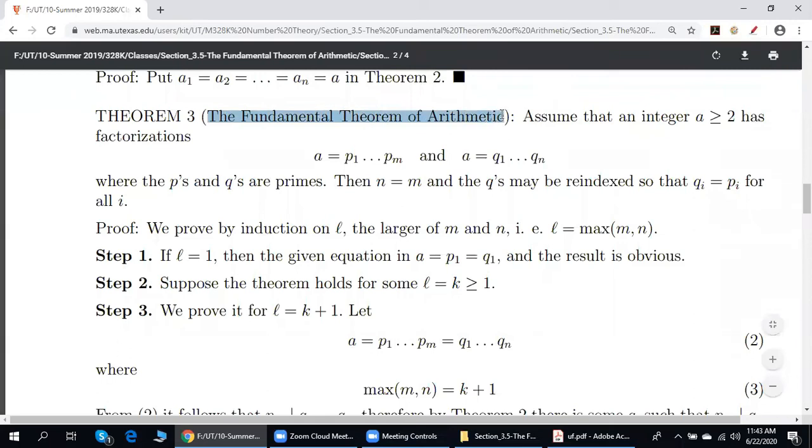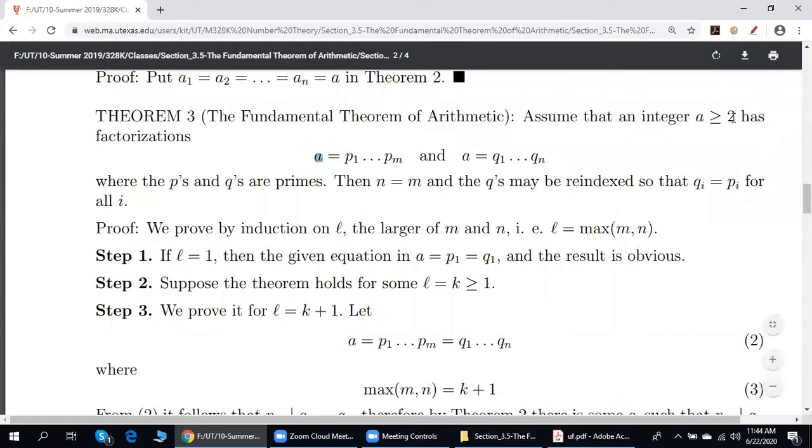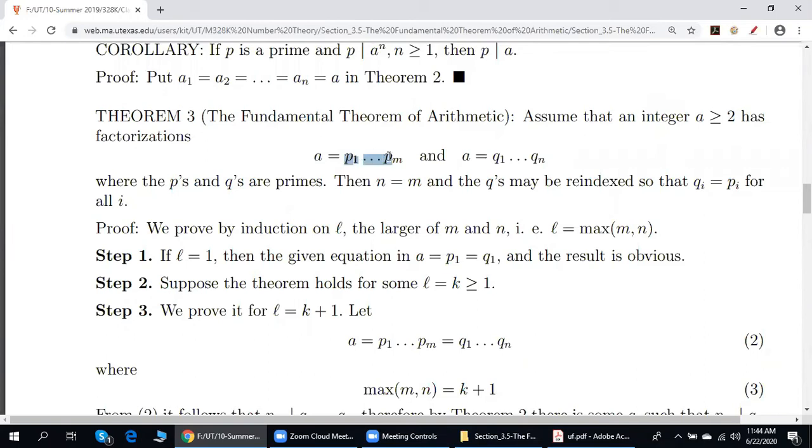The fundamental theorem of arithmetic says the following: M is equal to N, and the Q's can be reindexed so that Qi is equal to Pi for all i. In simple words, factorization of an integer greater than or equal to 2 is unique up to the order of terms.